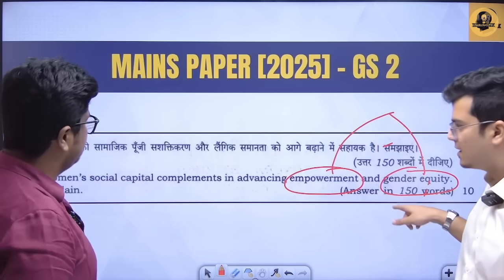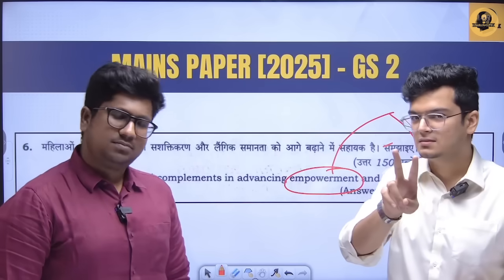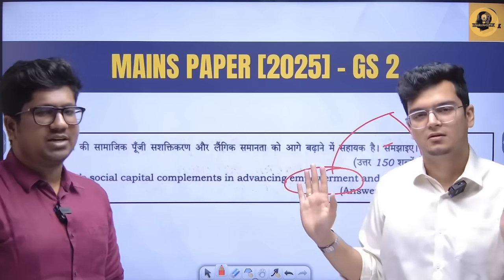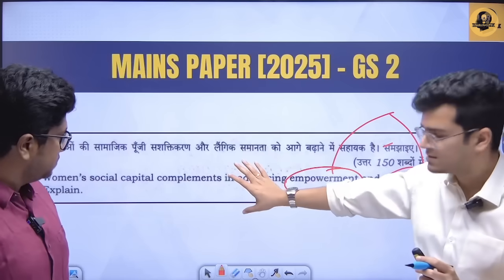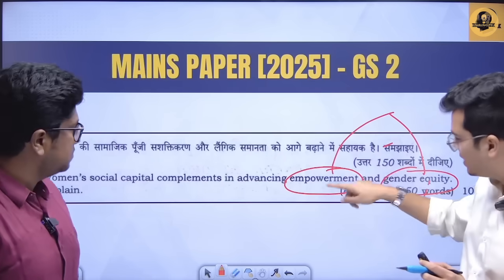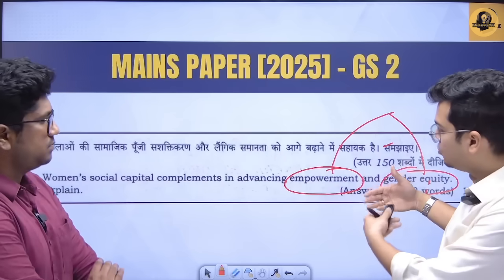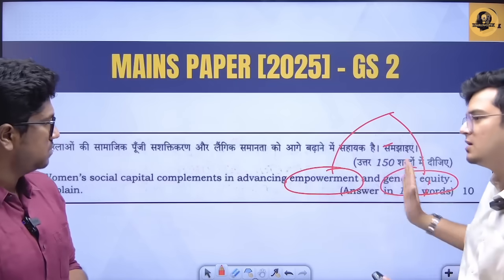But this is a 10 marker. And I need 2 parts. And there is no critically examine or anything. The tail word is just explain. So you just have to explain the statement. So now you have to create 2 parts. But how do you do that? How do you now come up with new points for empowerment and gender equity?